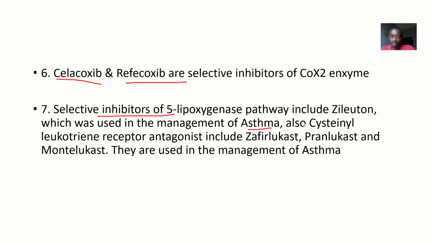Also we have cysteinyl leukotriene receptor antagonists. These drugs include zafirlukast, pranlukast, and montelukast. They are also used in the management of asthma. They will block cysteinyl leukotriene receptors, so basically they will antagonize them, so that the receptors will not be receptive to leukotrienes, thereby regulating asthma.